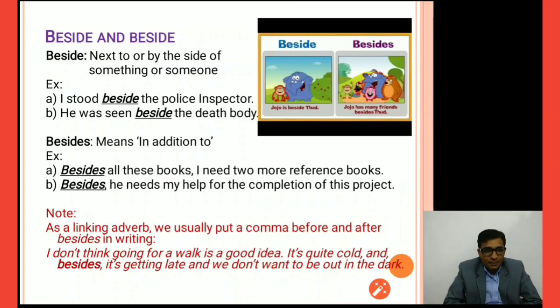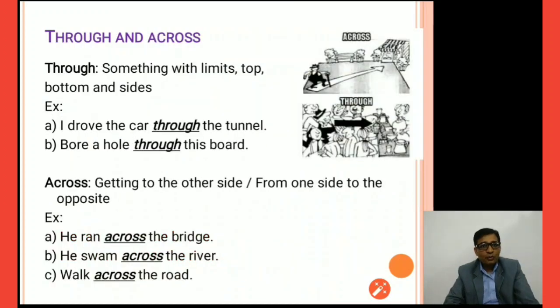Note, we need to understand that as a linking adverb we usually put a comma before and after besides in writing. I don't think going for a walk is a good idea. It's quite cold, and besides, it's getting late and we don't want to be out in the dark. So you can see here, when we write, we put a comma in front of besides.